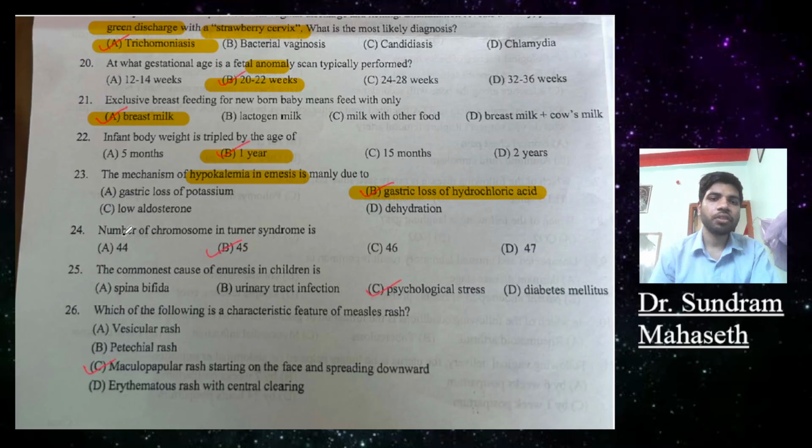Question 24. The number of chromosomes in Turner syndrome is, there is one missing chromosome. So A 44, B 45, C 46, D 47. The answer will be 45.